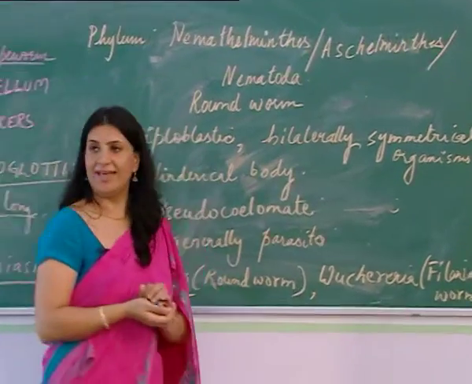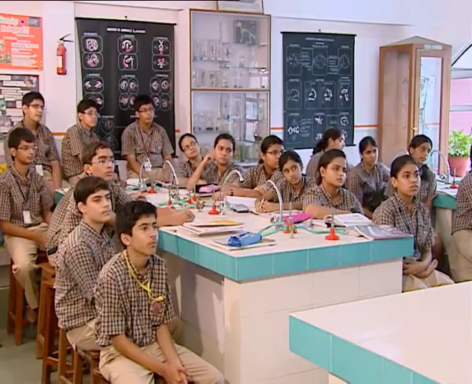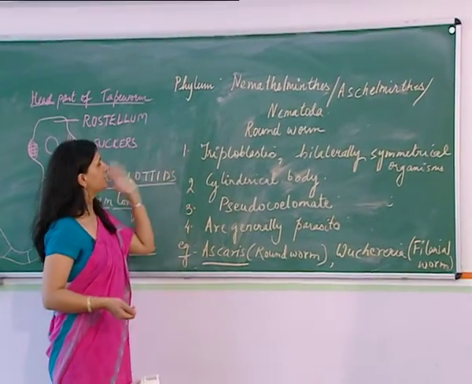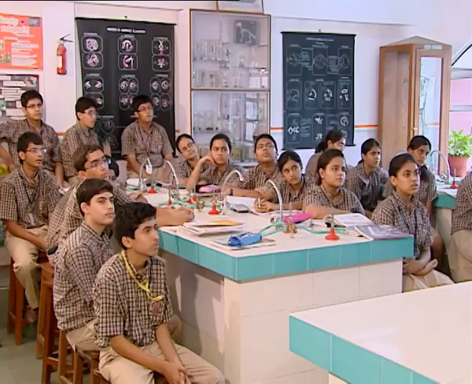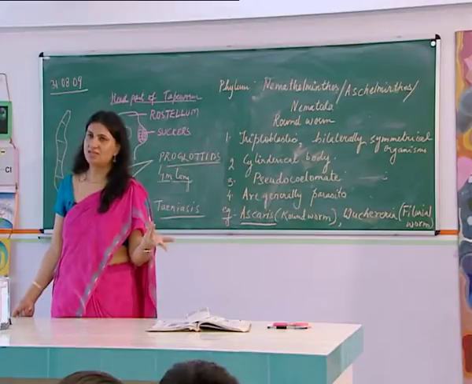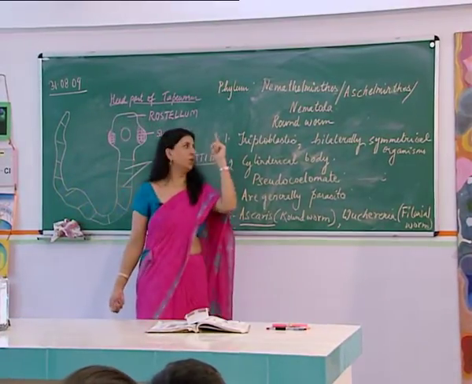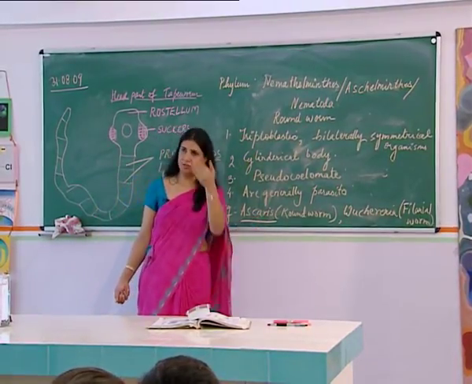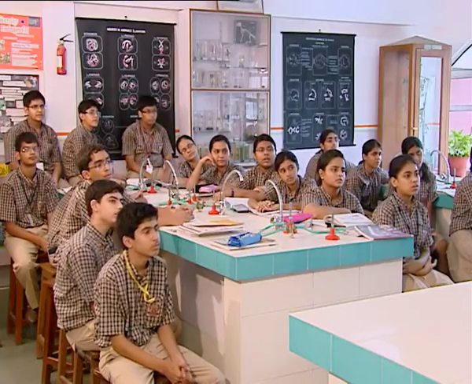All right, now talking about the characteristic features one by one again, when you talk of this phylum Nemathelminthes or Aschelminthes or Nematoda, one and the same thing. First, they are triploblastic. Again, we've done this already. Triploblastic means that the body has 3 germinal layers, which are ectoderm, endoderm and mesoderm. Very good. Bilaterally symmetrical, again we've already done. That means the body can be divided into 2 equal halves in only one plane passing through the center.